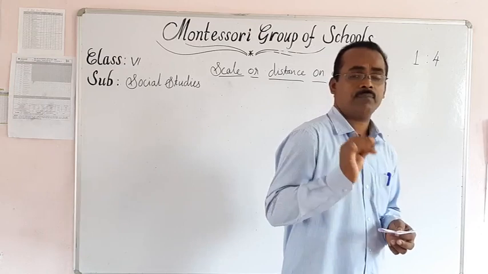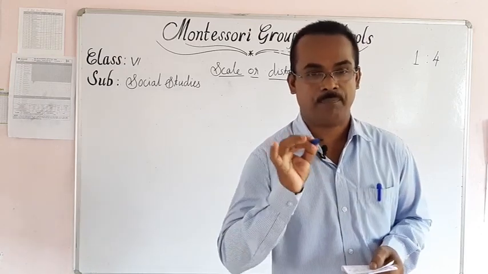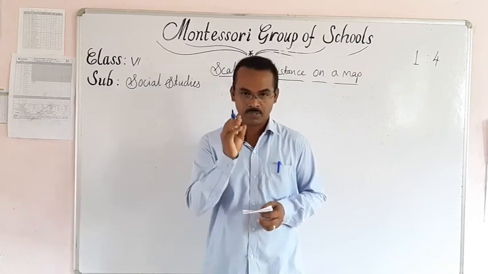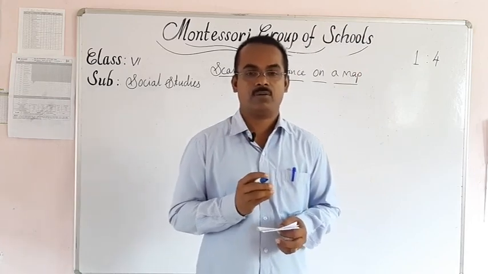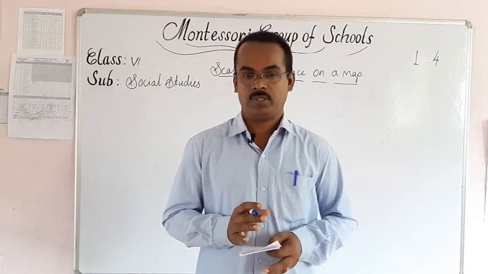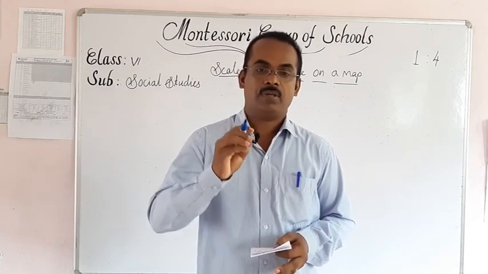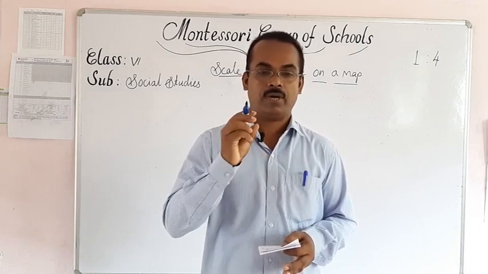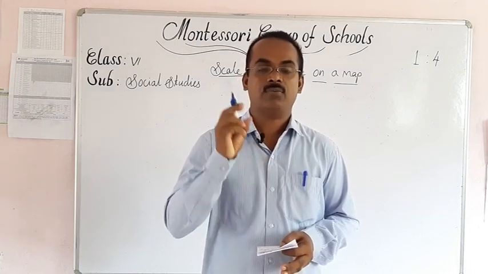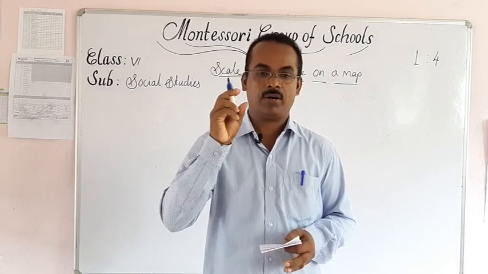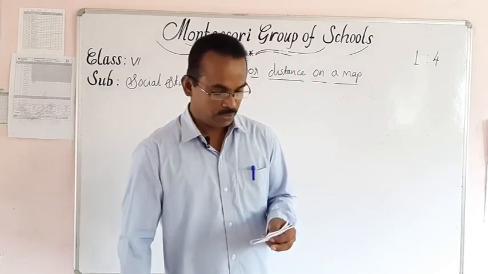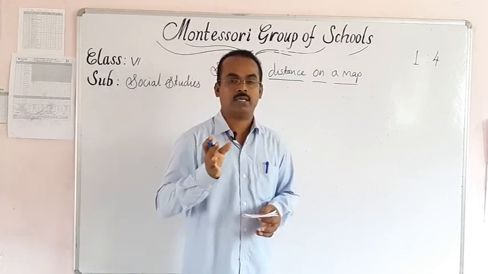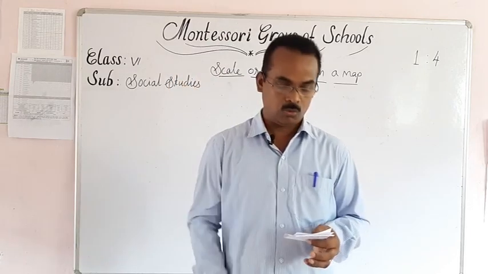What is a stream? A stream is a small river, or a tributary of a river, or a small branch of a river. Mallika and Laila went outside on a fine evening to see the surrounding area of their village. While they were walking here and there, they walked over a bridge.